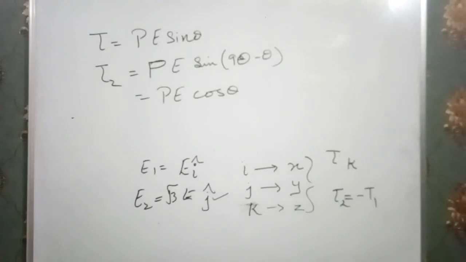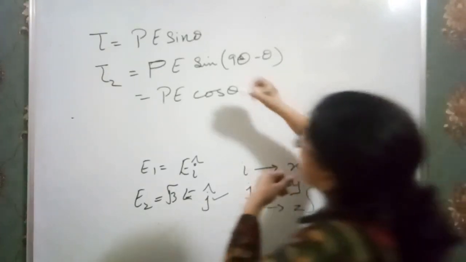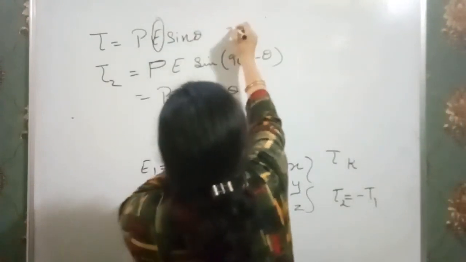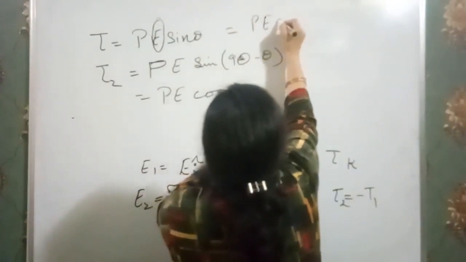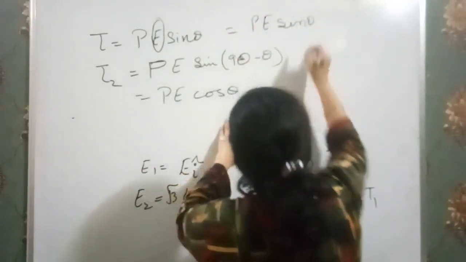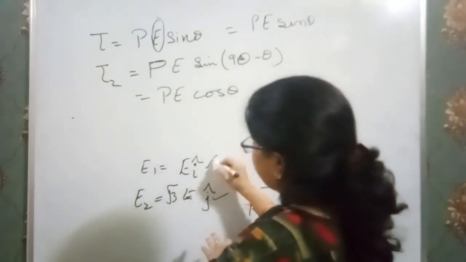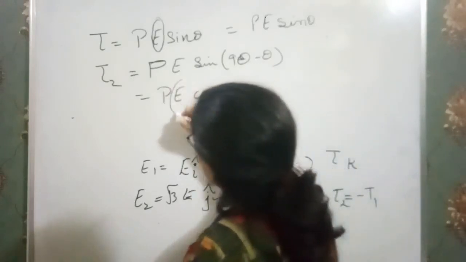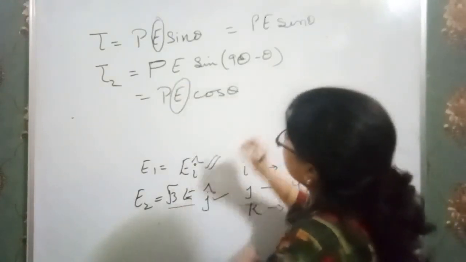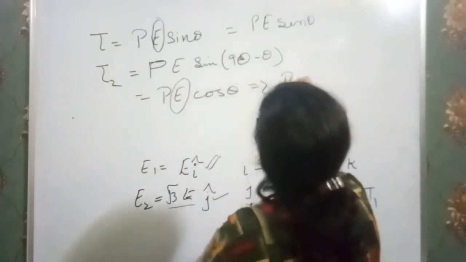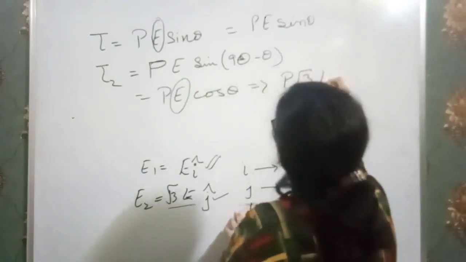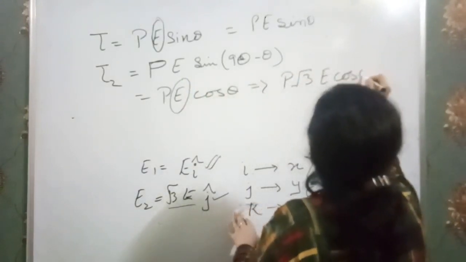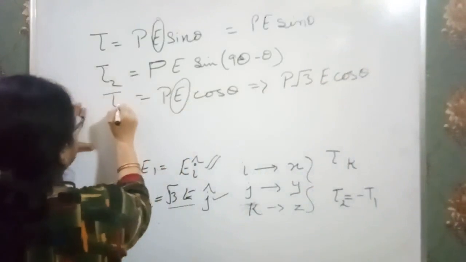Now one thing more. In the first case the value of E is simply E, so it is P E sine theta. In the case of P E sine of 90 minus theta, the value of E is root 3 E. That means it becomes P root 3 E cos theta. This is the value of torque 2.